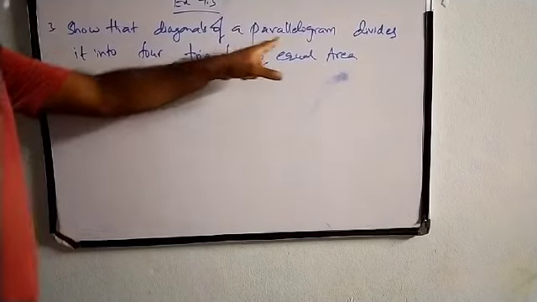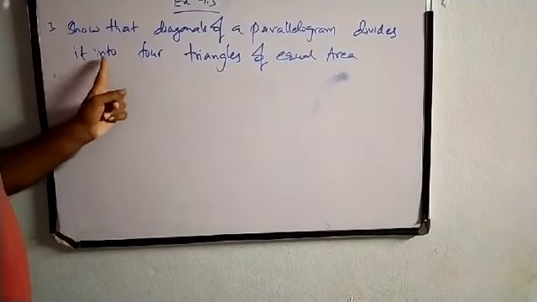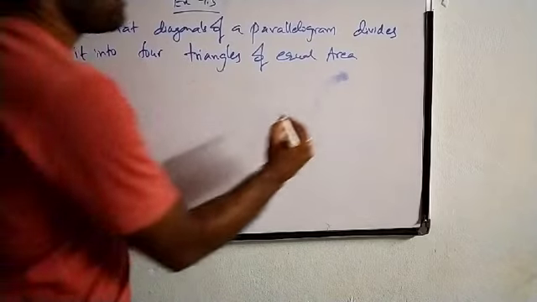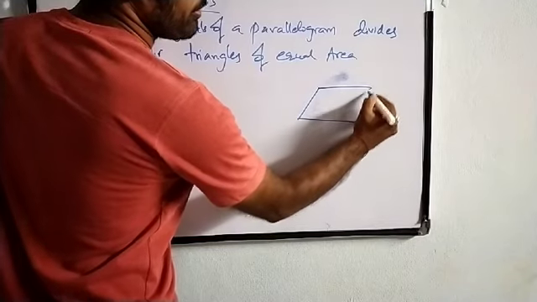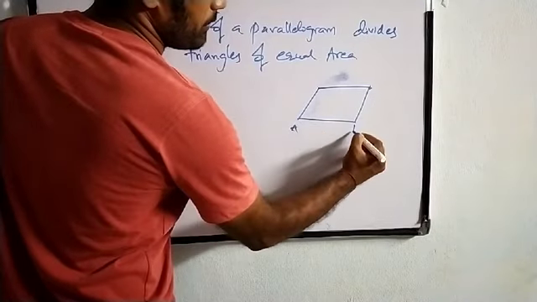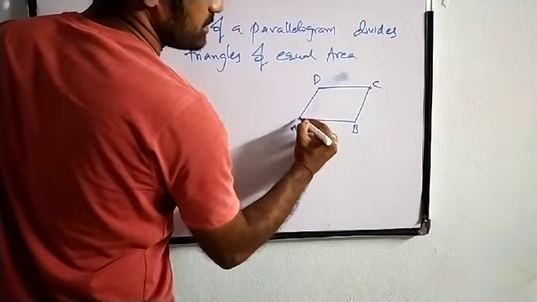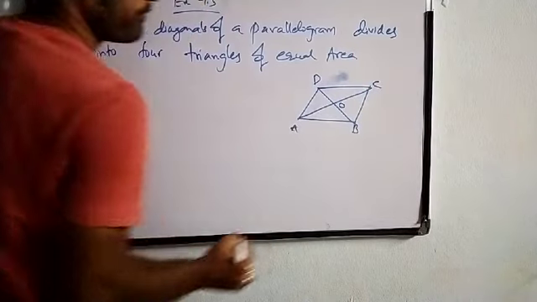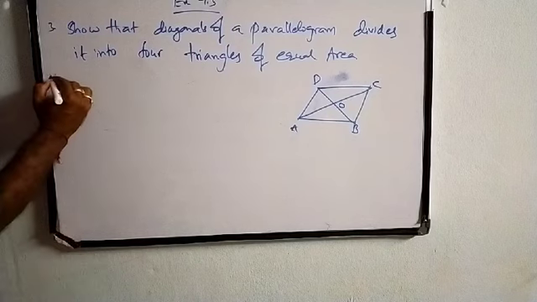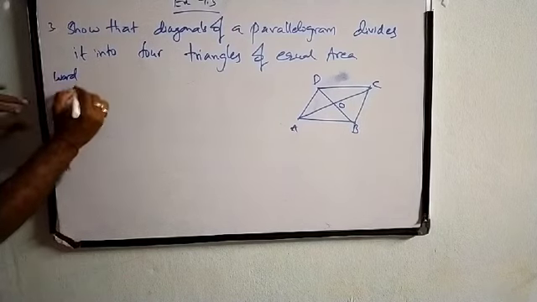Show that the diagonals of a parallelogram divide it into 4 triangles of equal area. So let us take a parallelogram ABCD. It is a parallelogram in which the diagonals are bisecting at O. So let us start doing the solution for this.